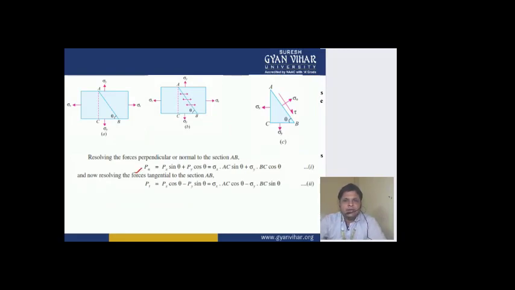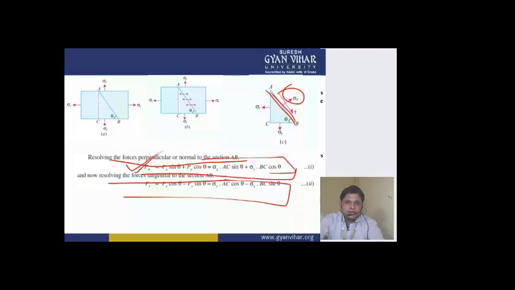First of all, let's revise. What we have done is calculate the load which is perpendicular or normal to the section AB, AB is this one. All right, and we have also found the load which is tangential to the plane AB, meaning parallel to the plane AB. So these two expressions we have calculated. Please keep it in mind. In the tangential expression you have a negative symbol because the components of Px and Py had different directions. So therefore you have put a minus symbol.